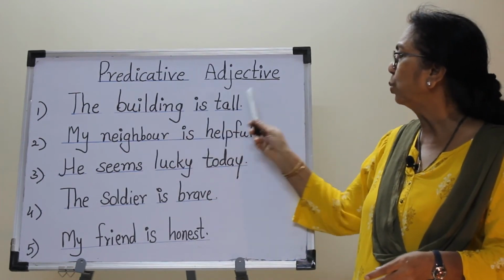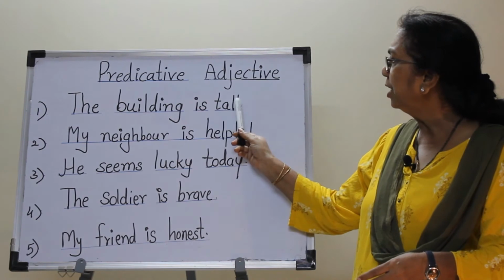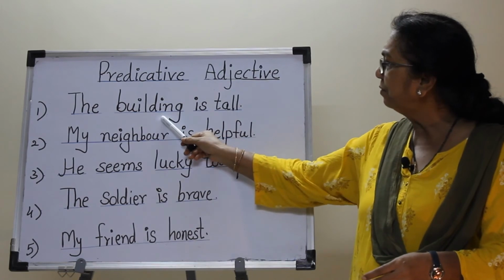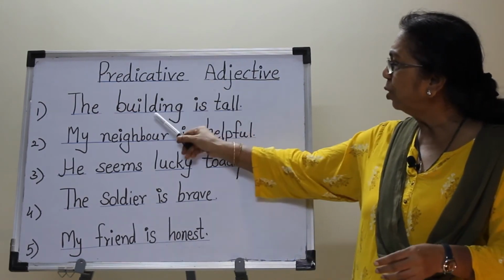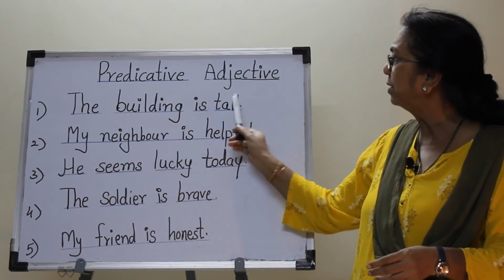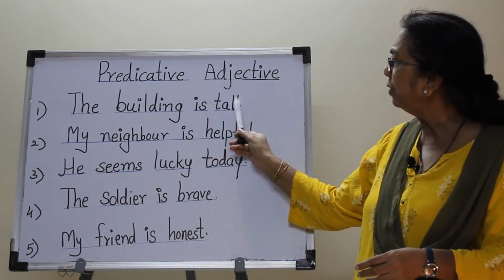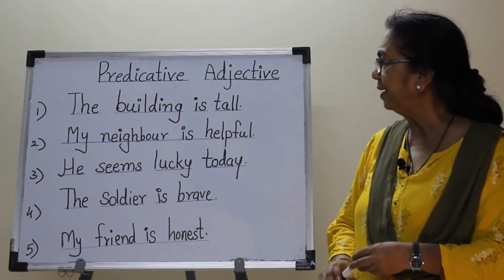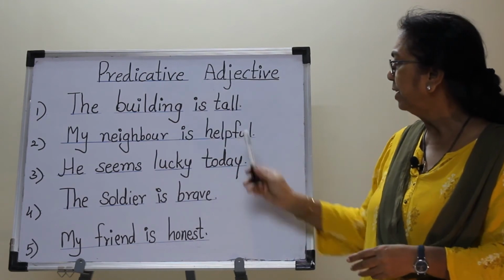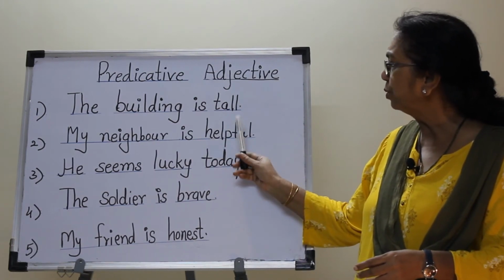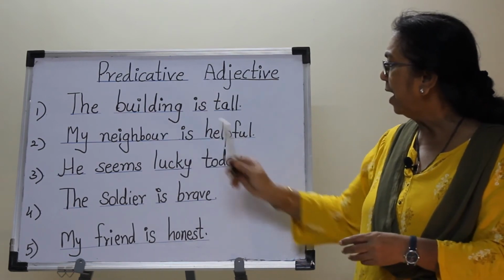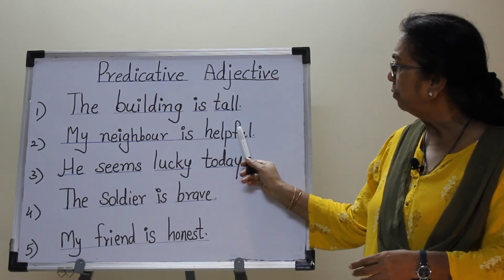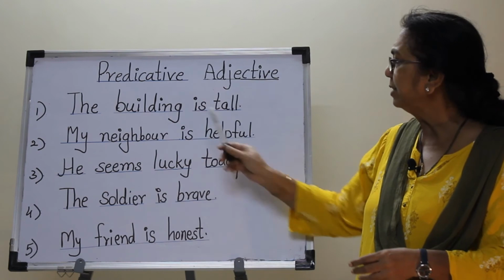The building is tall. In this sentence, the adjective tall describes the noun building. Adjective tall is used after this noun building. It does not occur immediately after the noun. It is linked with a linking verb, and here the linking verb is. In second sentence, my neighbor is helpful. The adjective helpful describes the noun neighbor and it is also used after this noun neighbor and it is linked with a linking verb, that is.